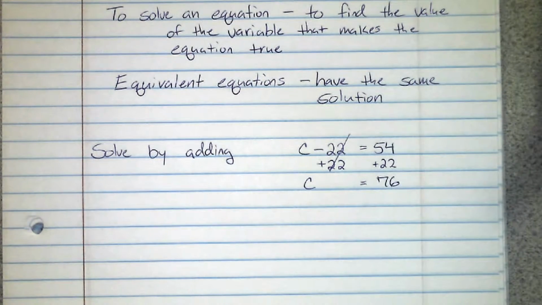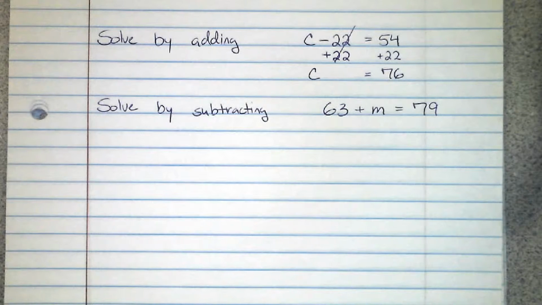Next, let's take a look at solving by subtracting. So we also have a subtraction property, the subtraction property of equality. It's basically the same thing as the addition property of equality, except it states that if the equation is true, as long as you subtract the same thing from both sides, it remains true.